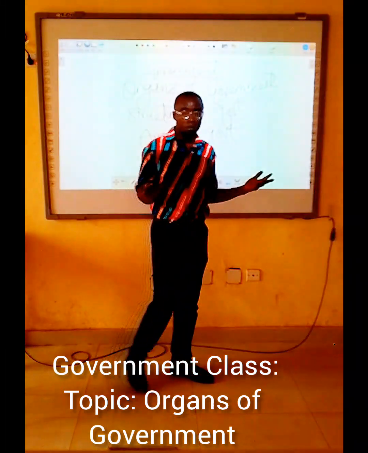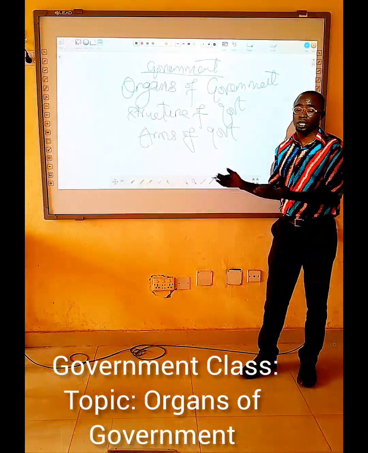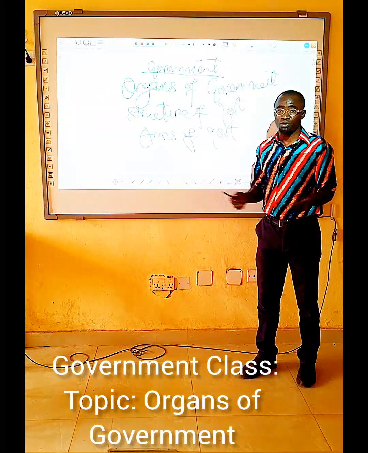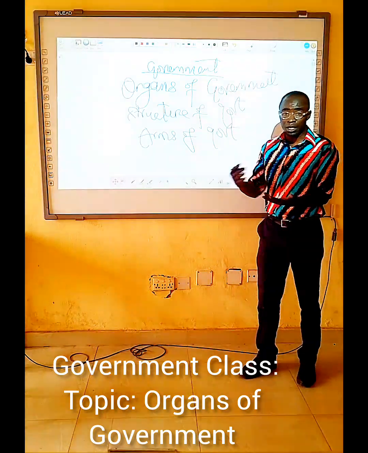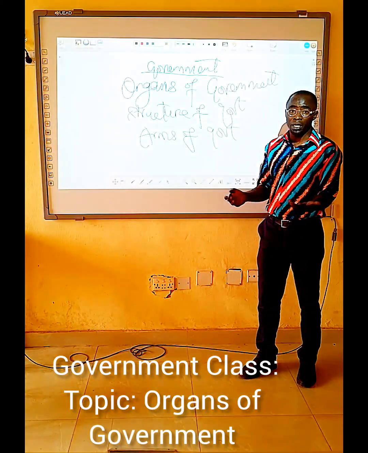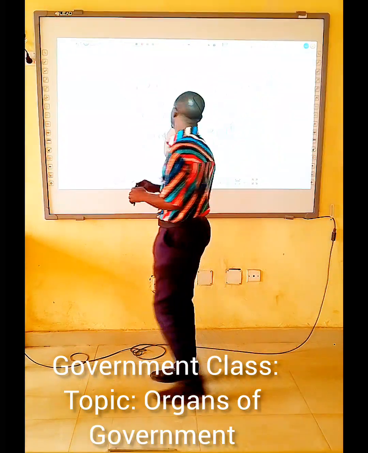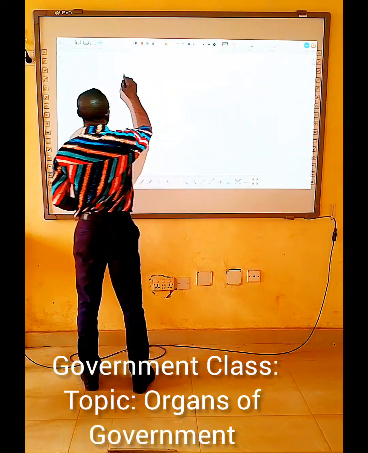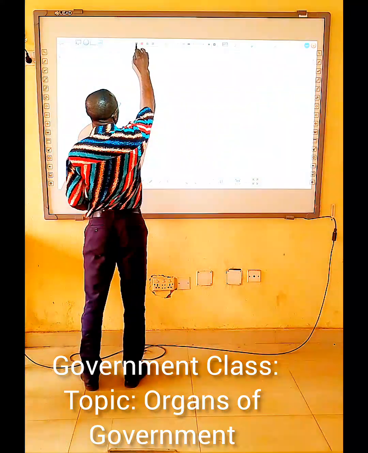These are what the governmental power is shared, and some also see these as the divisions of governmental power between the three organs of government. And these three organs of government refer to the executive, the judiciary, and the legislature. So we'll be taking this one after the other. Let's start from the three organs of government.